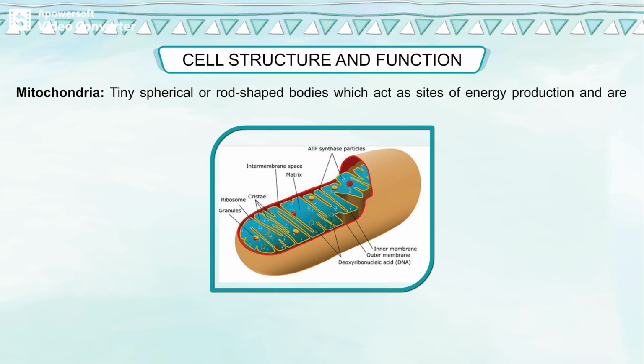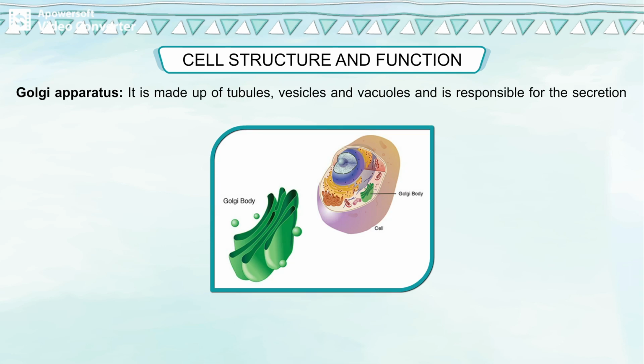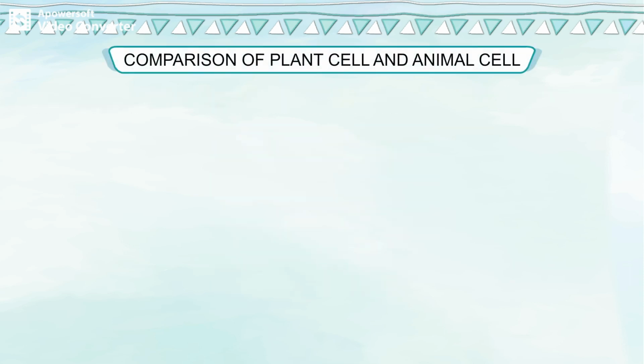Mitochondria. Tiny spherical or rod-shaped bodies which act as sites of energy production and are known as powerhouses of the cell. Golgi apparatus. It is made up of tubules, vesicles, and vacuoles and is responsible for the secretion of chemical substances such as enzymes, hormones, and proteins.